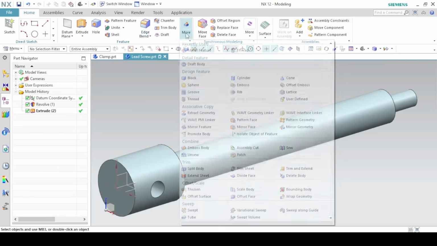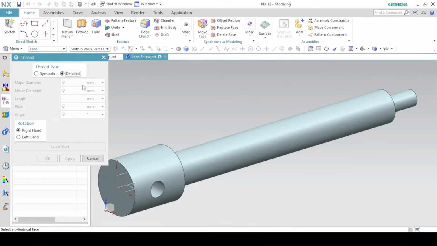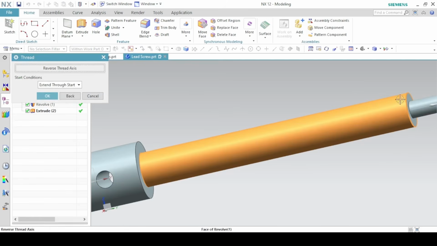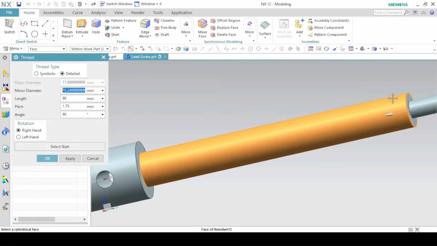So locate the thread feature, detail thread, click on the shaft. As you can see, the thread starts from here to this face. Or you can just select start, click on this face, reverse the thread axis to come in this direction.